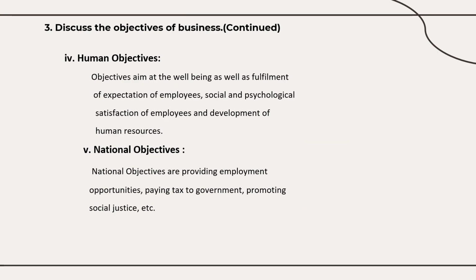In the organization, human resources are there, so the business should consider their well-being. They should treat the human resources well. They should fulfill the expectations of employees, satisfy the social and psychological needs of the employees, and develop the human resources in the business.